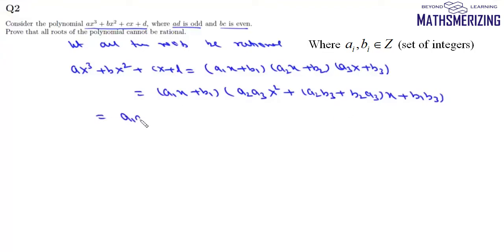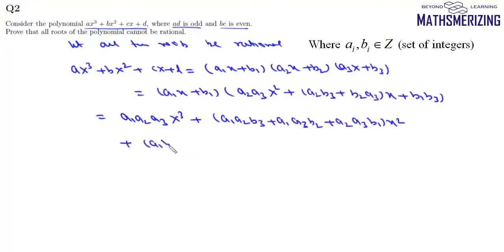So we'll get a1 a2 a3 x cube plus (a1 a2 b3 plus a1 a3 b2 plus a2 a3 b1) x square plus, now the coefficient of x will be a1 b2 b3 plus a2 b1 b3 plus a3 b1 b2, and finally it will be b1 b2 b3.